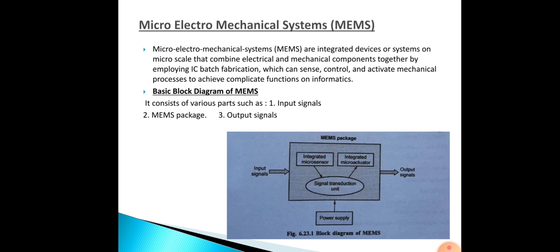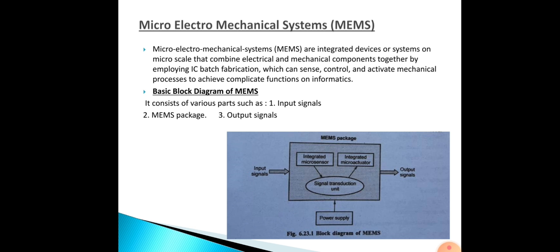Then next we will be seeing about MEMS. What is this MEMS? MEMS is nothing but micro electromechanical systems. Before that, the logic gates and their representation I have discussed in a separate video. So next, your micro electromechanical systems.